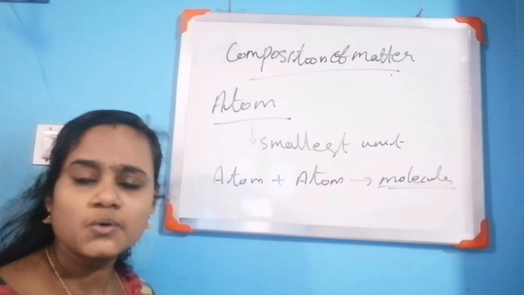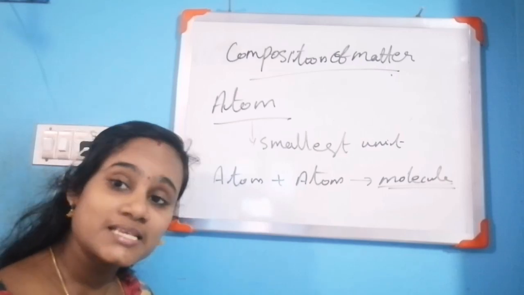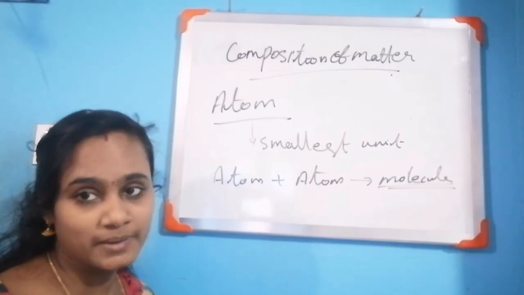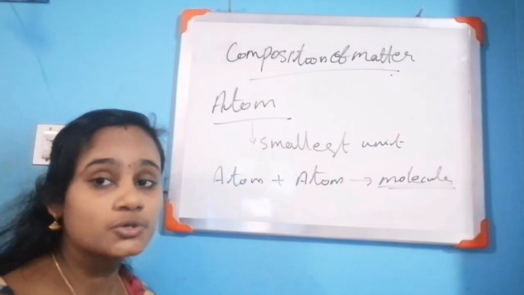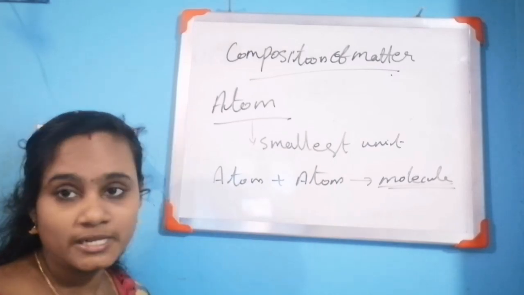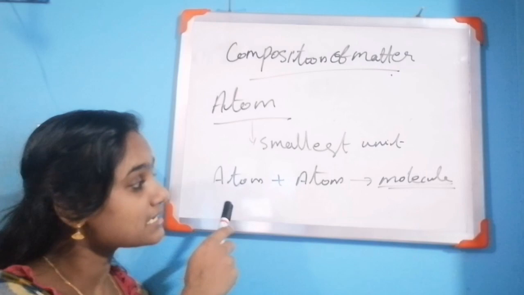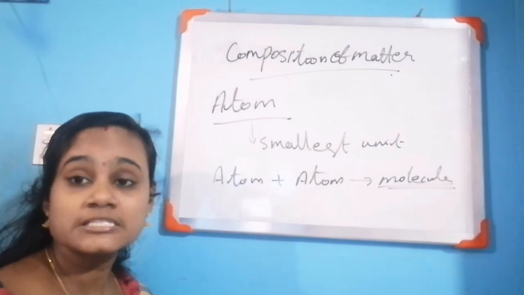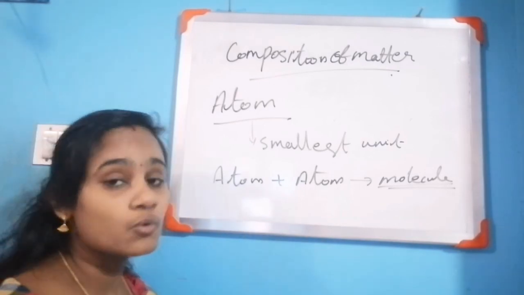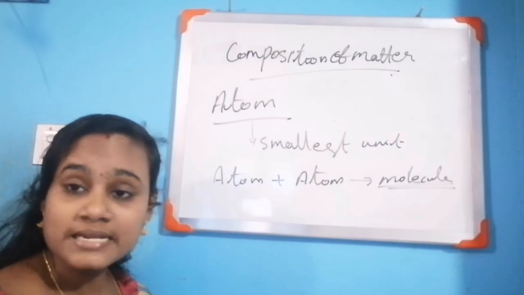Atom is the smallest unit of matter which exhibits all the properties of matter. Atoms and molecules exhibit all the properties of matter. But atom does not have independent existence, while molecule has independent existence.